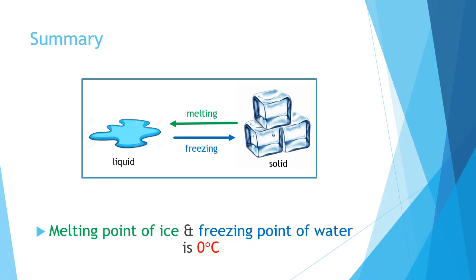So, this is in summary. If it goes from liquid to solid, it's called freezing. If it goes from solid to liquid, it's called melting. The melting point of ice and the freezing point of water is 0 degrees Celsius. So, the melting point and the freezing point have the same temperature, 0 degrees Celsius.